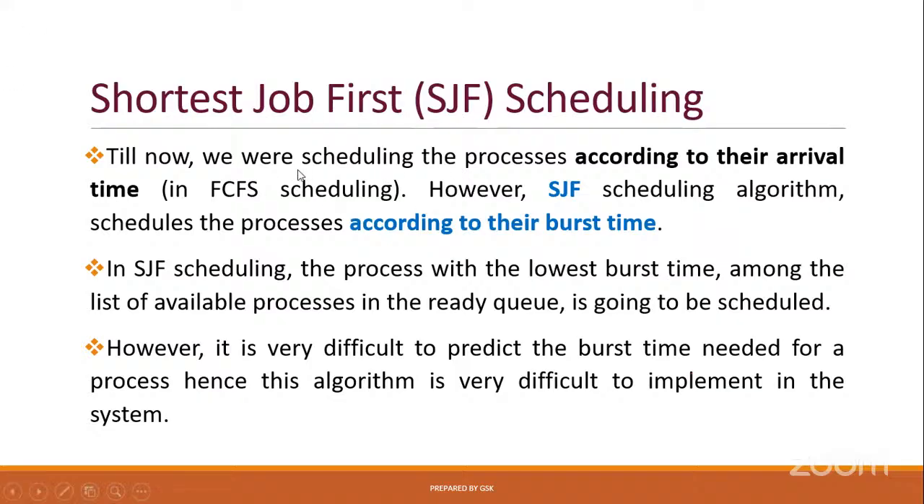See, as of now we are scheduling the processes according to arrival time, that is FCFS, first come first serve. Coming to SJF, the shortest job first algorithm, the processes follow their burst time. FCFS works by arrival time; shortest job first is developed based on burst time. In SJF scheduling, the process with the lowest burst time among all the other processes in the ready queue will be selected for execution.